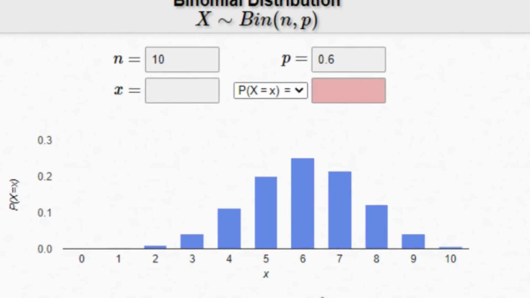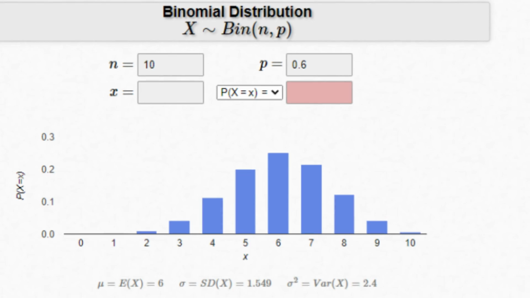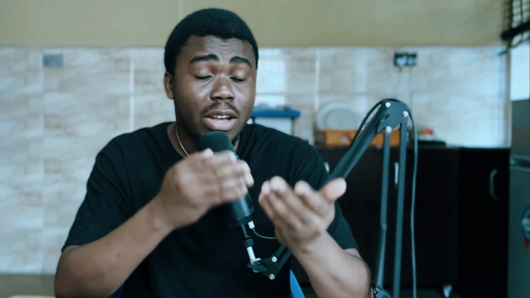This graph right here is what we call the binomial probability distribution, and the mathematical function that helps us calculate the individual probabilistic value attached to each of the events of this experiment is known as the probability mass function.